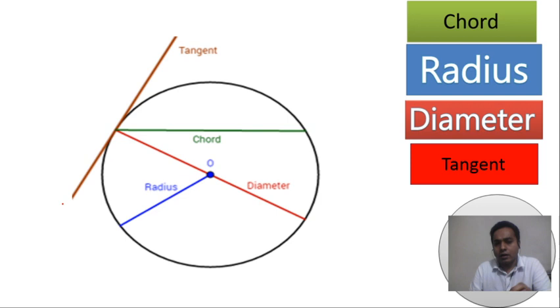These topics you must memorize, because they are important for our basics. You have to know what is tangent, what is chord, what is diameter, what is radius. Now we want to see the definitions of those terms.